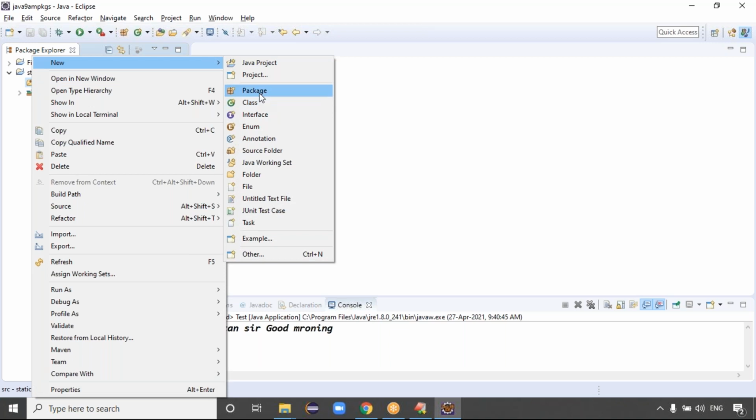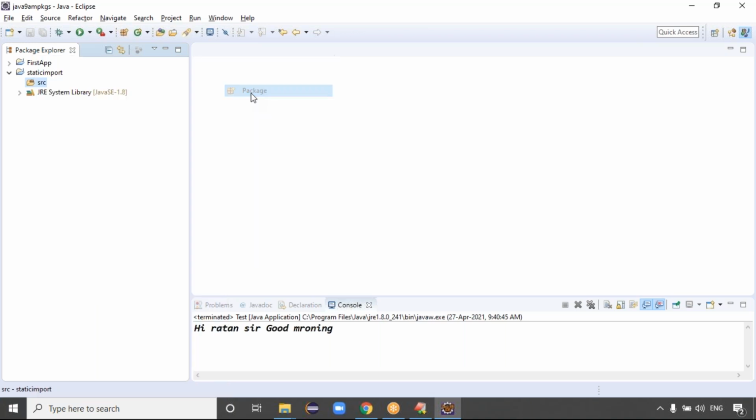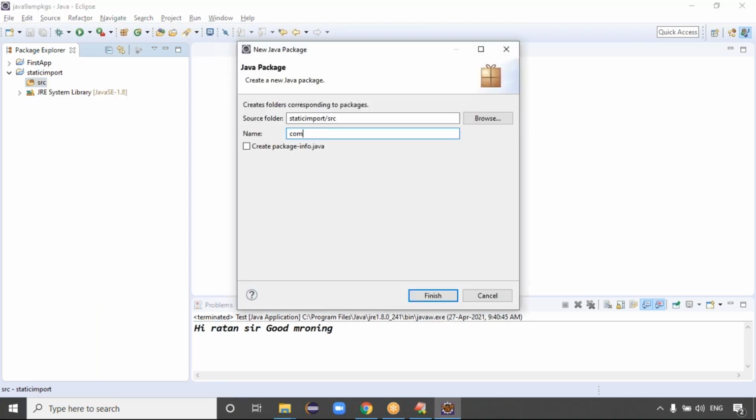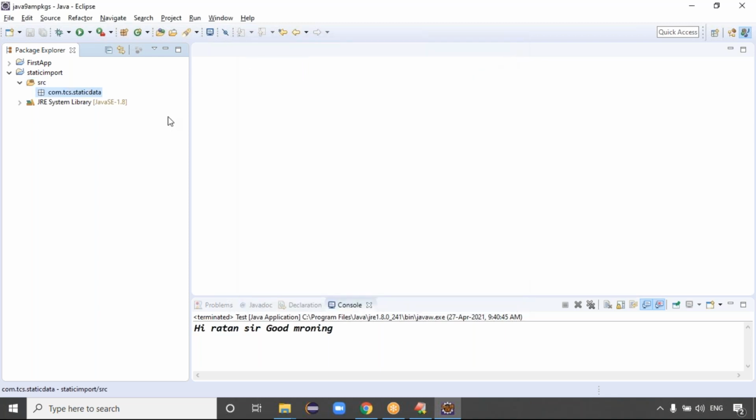Do you want me to create the package first and then the class, or directly the class? Previously we created the class directly. When you create the class, it also asks for the package name, so it's not a problem. But if you want, you can create the package first. The package name is com.tcs, the reverse of the domain name. Then com.tcs.staticdata. Okay, fine, this is my static data module.